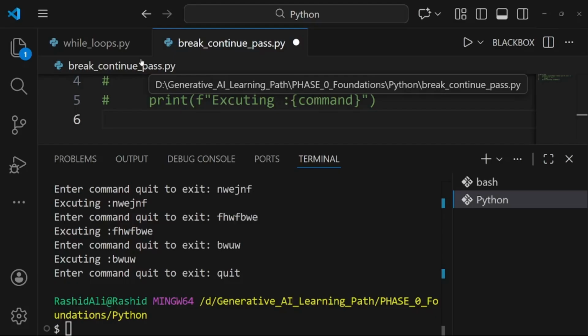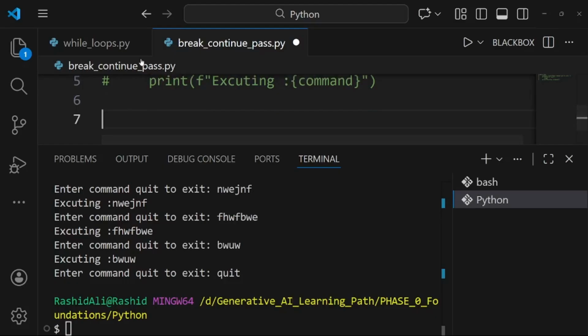So we use it to filter out unwanted items. Like if we are iterating a list with multiple items and we want to skip one specific item, we give that item, and if the item gets matched, this iteration will be skipped and it will shift to the next one.